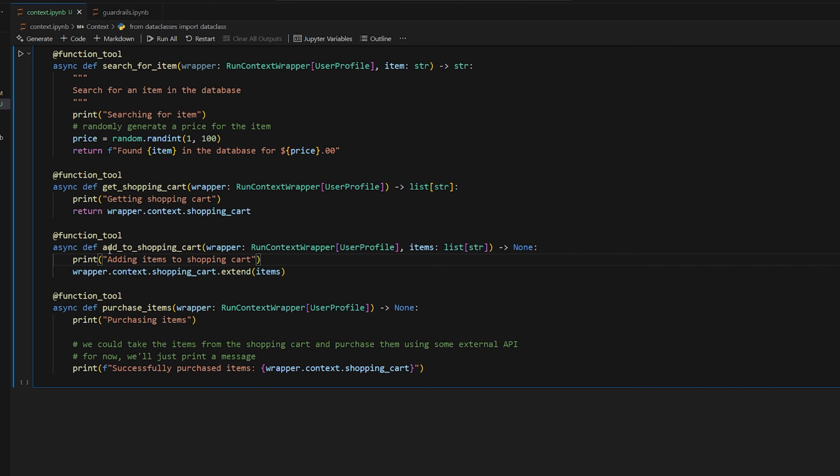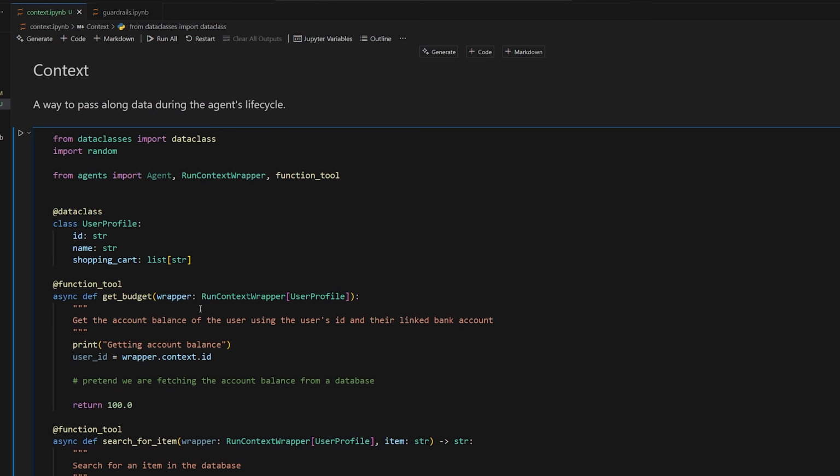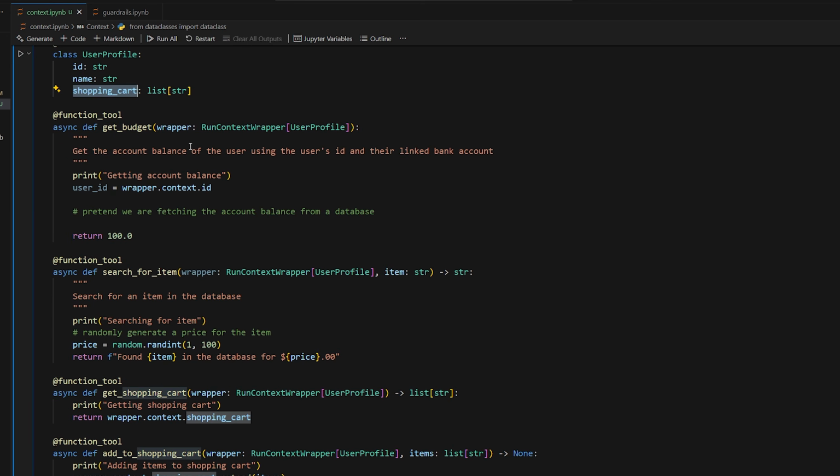But then we also have add to shopping cart. So the agent will pass in a list of item strings, and those will be added to the user's shopping cart context. So yes, the context can be used to pass data along the agent process, but it can also be modified for whatever you want to use it for. So we're adding onto the shopping cart as the agent does its thing.